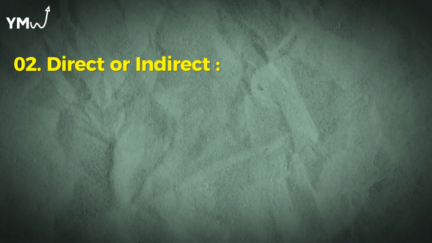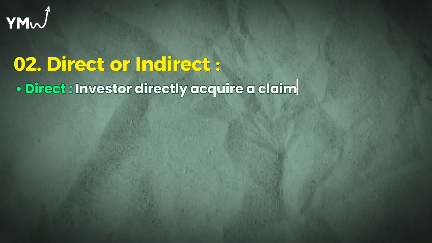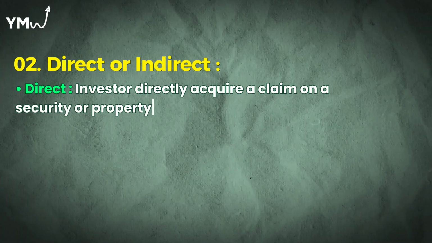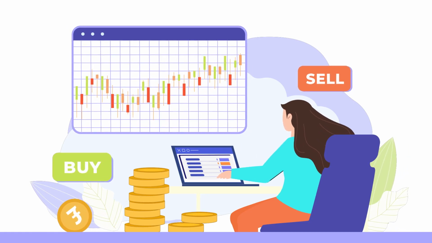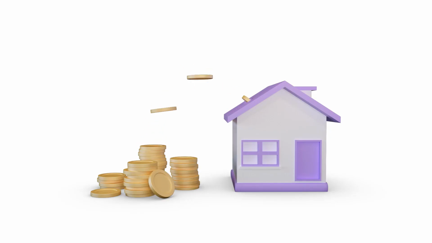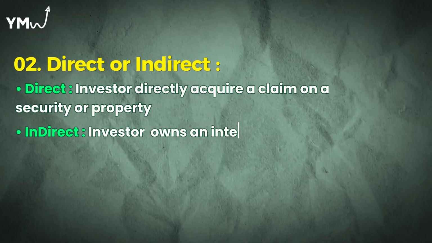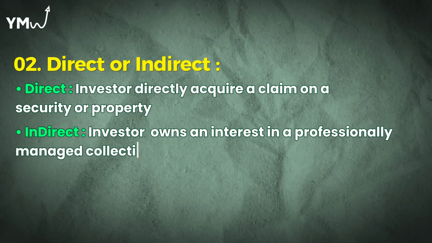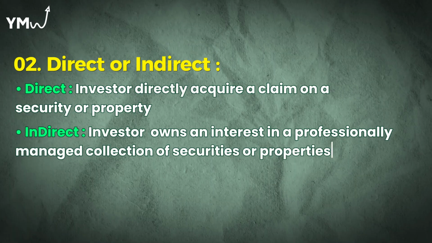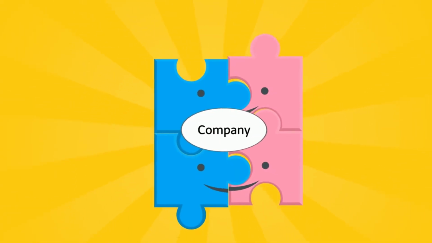Direct or indirect investments. A direct investment means an investor directly acquires a claim on a security or property. If you buy common stocks of a company, such as Apple Incorporated, then you have made a direct investment and you are a part owner of that company. In contrast, an indirect investment means an investor owns an interest in a professionally managed collection of securities or properties. For example, when you purchase a mutual fund or unit trust, you are making indirect investments in the assets held by these managed funds.